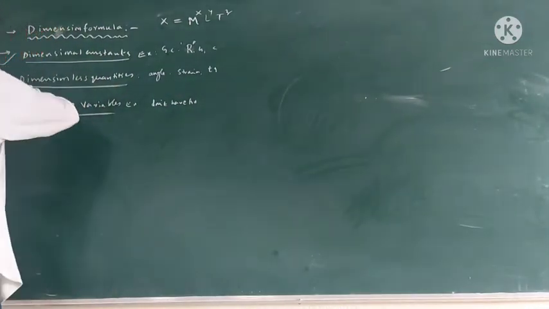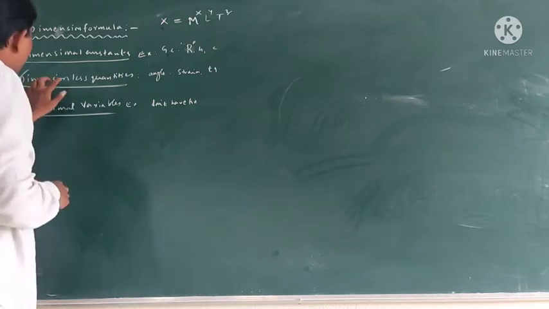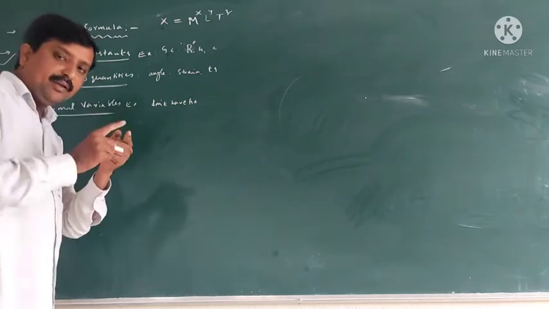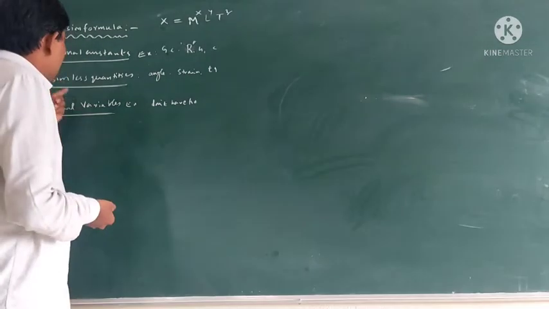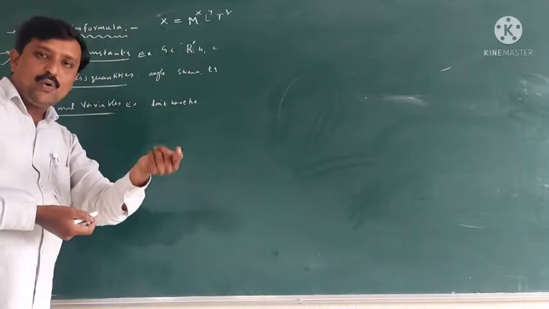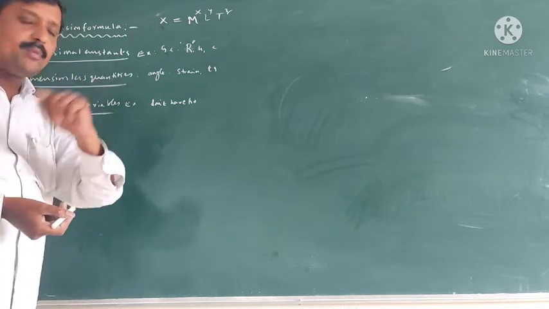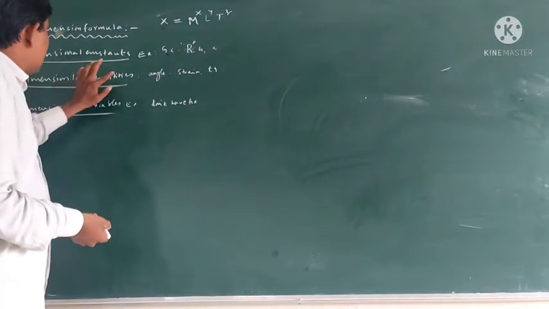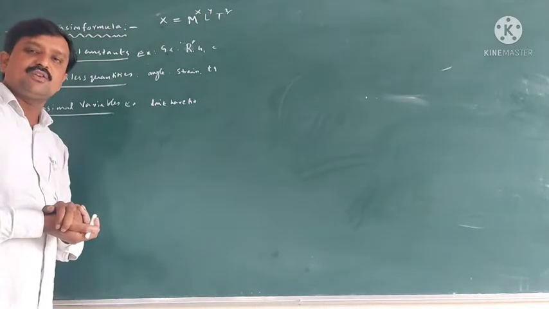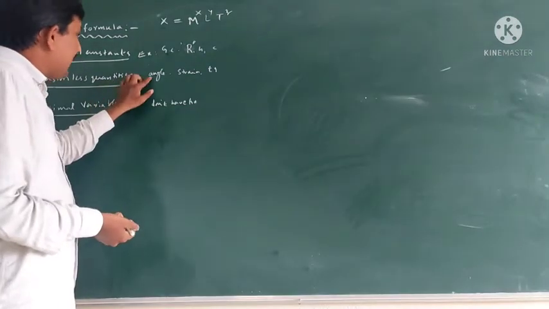Then next, dimensionless quantities. The quantities which don't have a dimension formula are said to be dimensionless quantities. For example, angle.